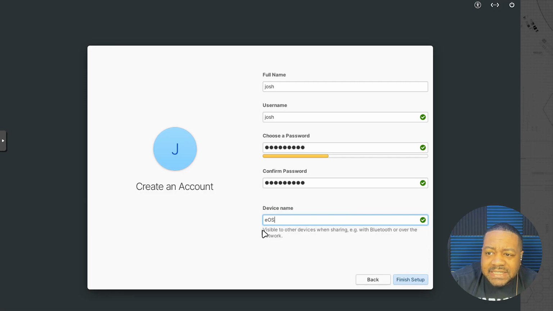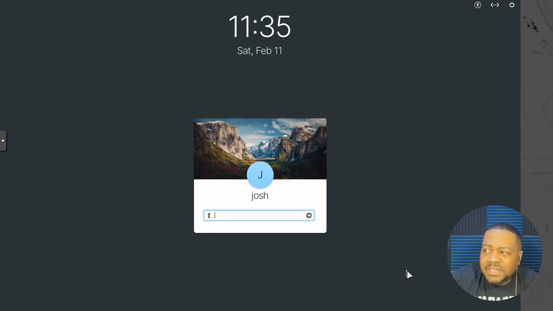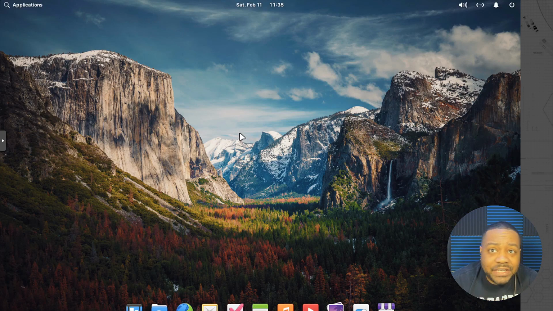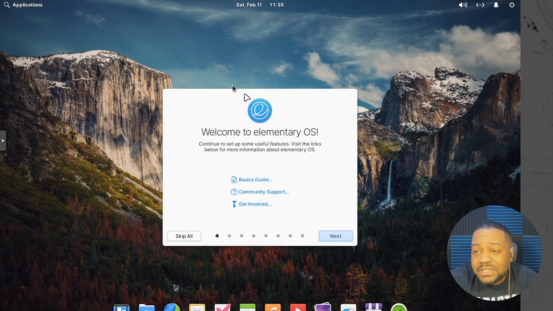And like I said, this right here says what the device name is for. It says visible to other devices when sharing with Bluetooth or over the network. So hit finish setup. It'll finish the full setup, and then it'll bring up the login screen. All right, cool. So let's go down and log into it using our password. And accounts don't take long to set up. You know what I'm saying? It's probably ran the add user account in the background, so super dope.